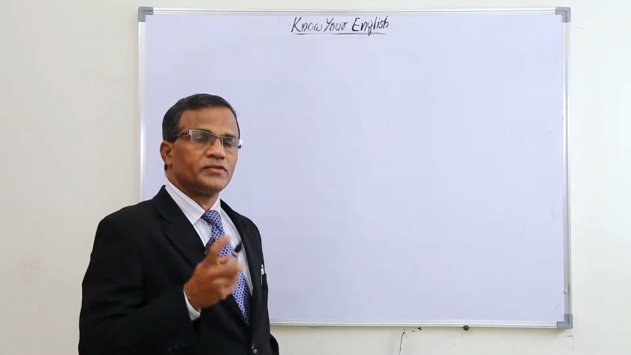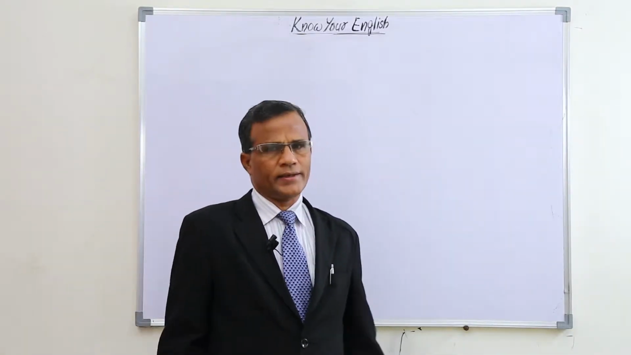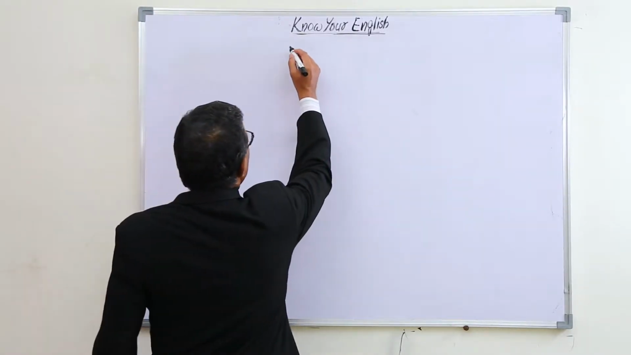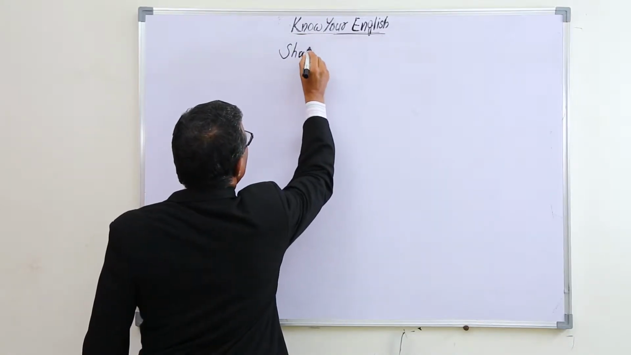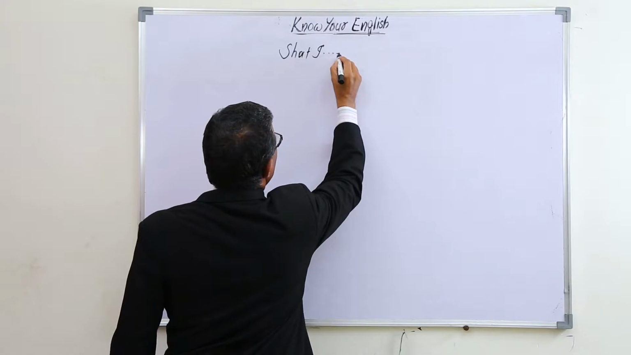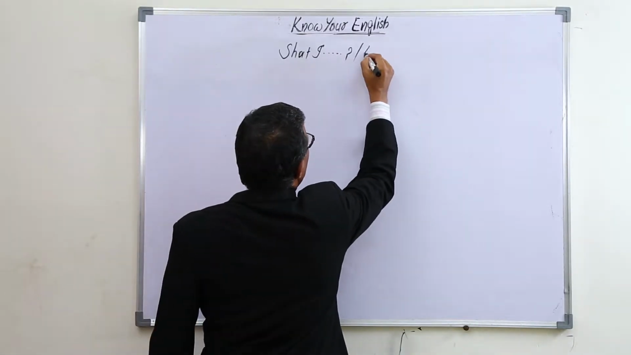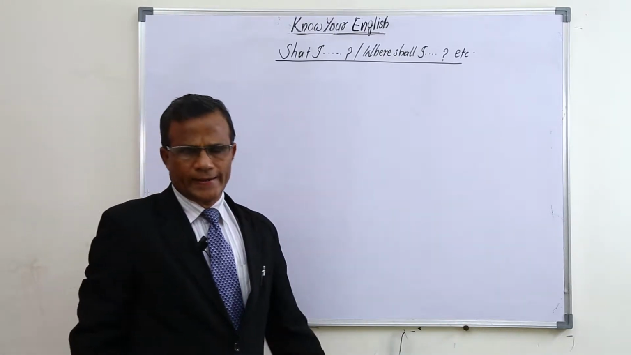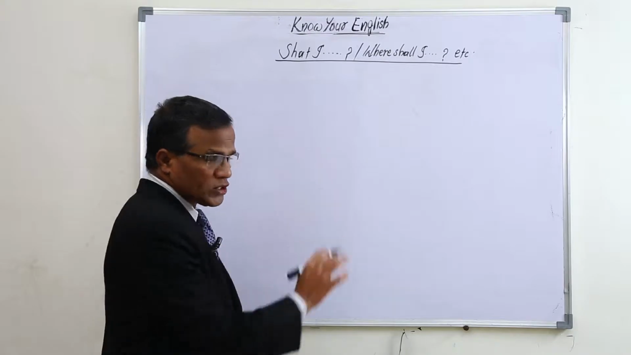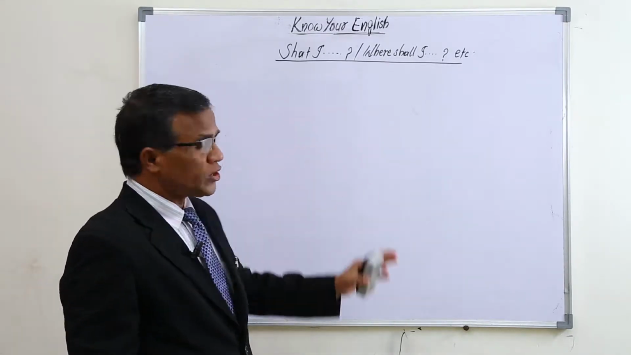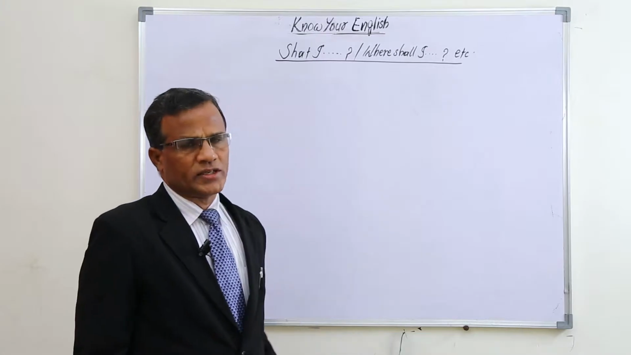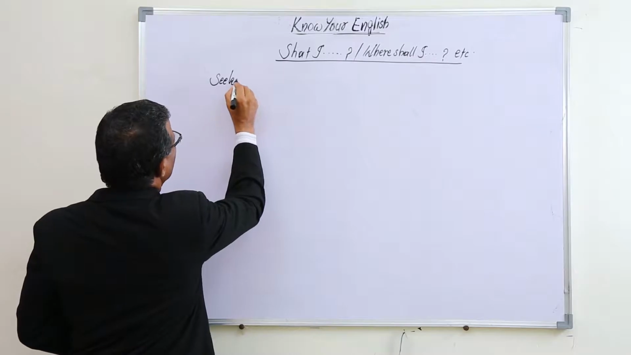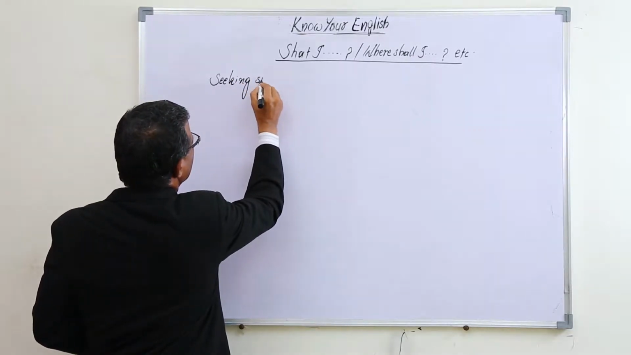The question forms of shall. Shall I? Where shall I? What shall I? Etc. Now let's learn shall I or where shall I. Okay, in what way we use this shall I? Especially shall I or where shall I, what shall I, this structure is used for seeking suggestions